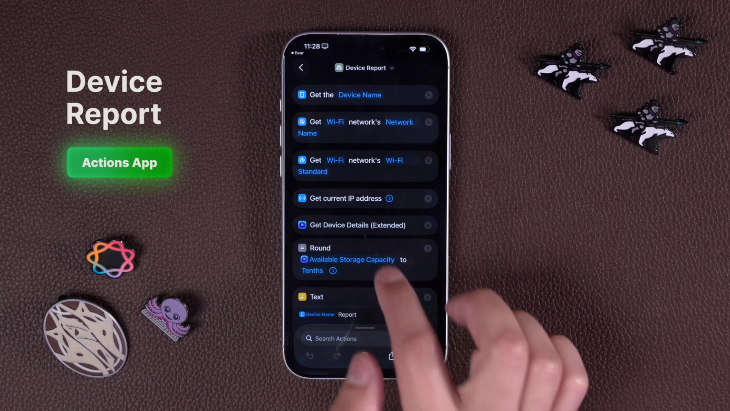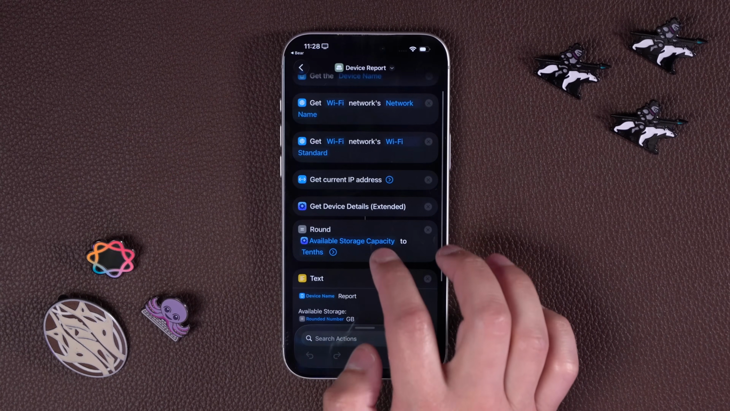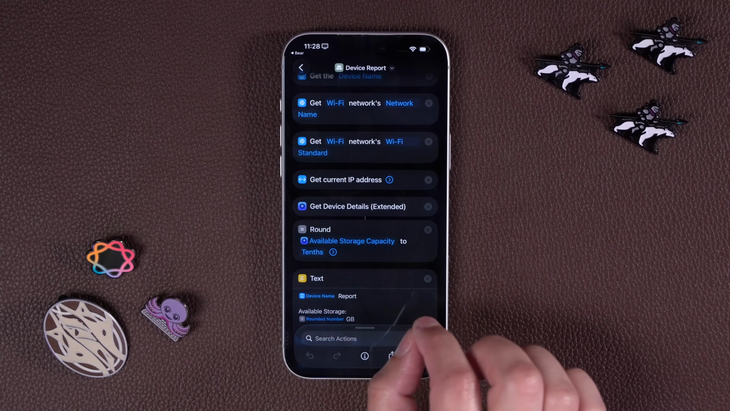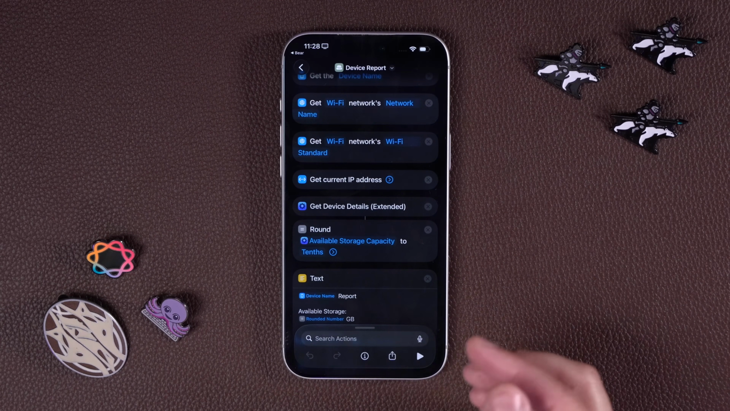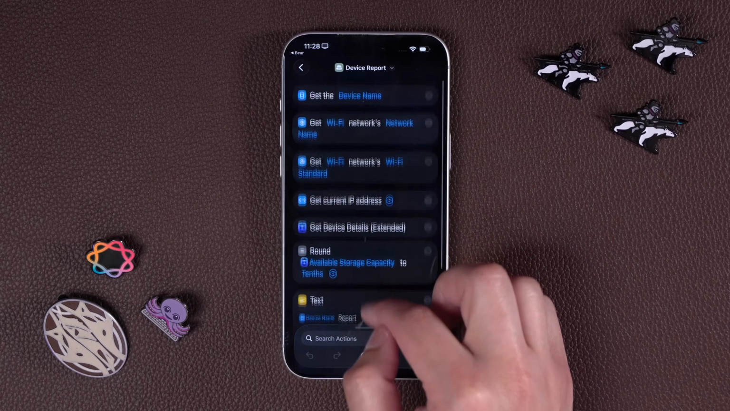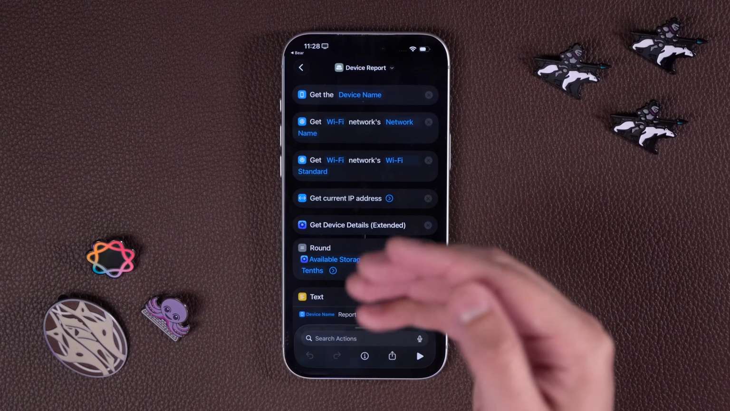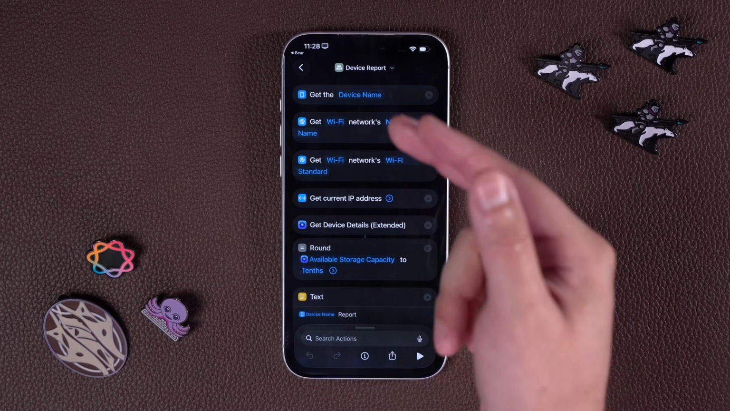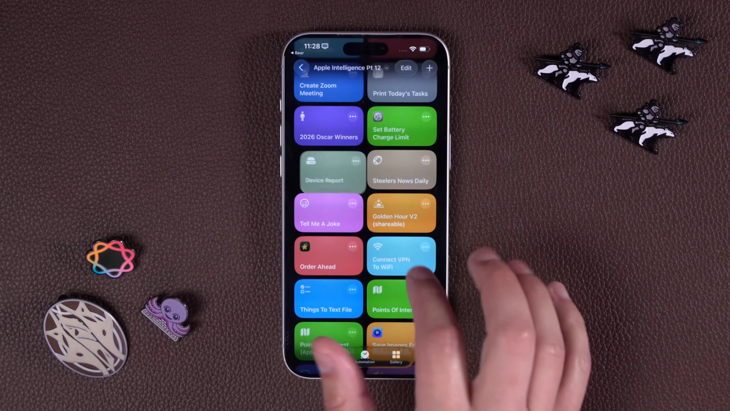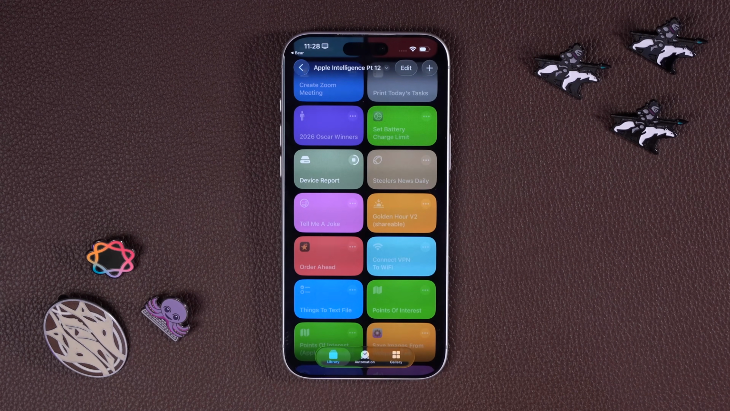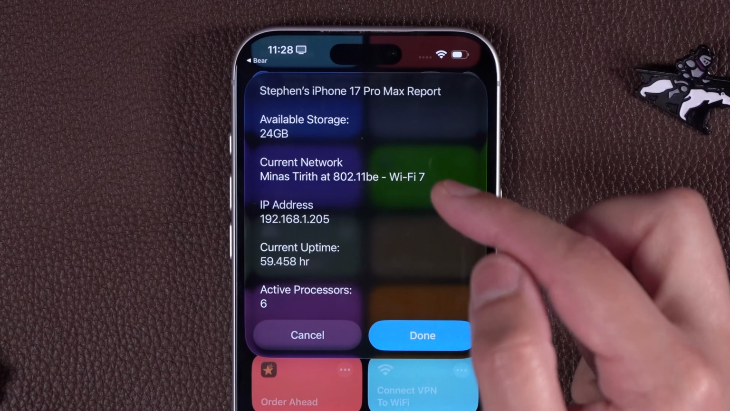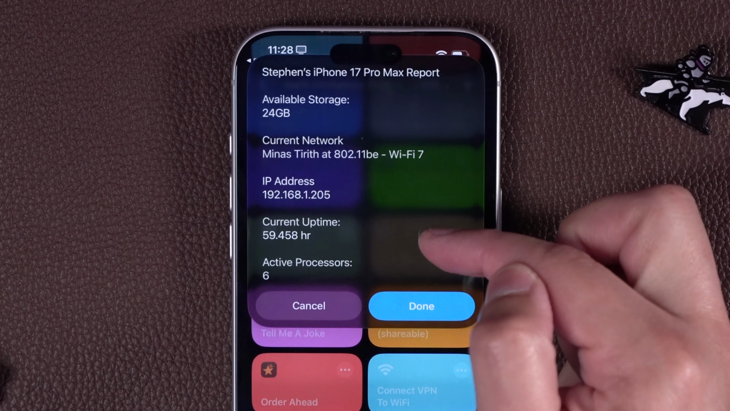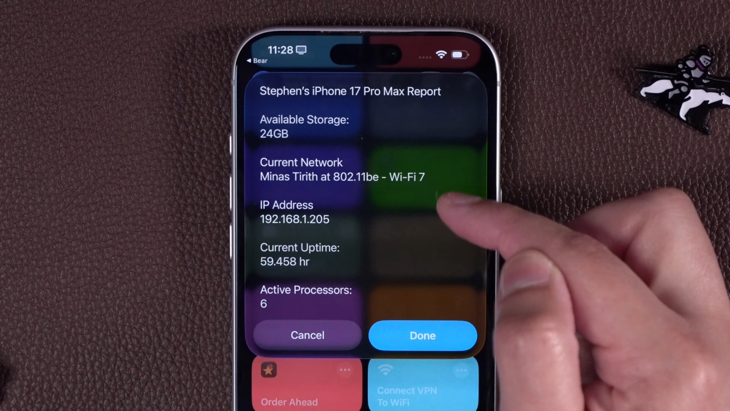This is the Get Devices Extended, which allows you to pull your device's current storage capacity, both the total storage and the available storage. So I used that action with a bunch of other built-in actions like getting your Wi-Fi network, IP address, and device name, and this is going to create a device report. When you run it, you should see it pretty quickly. It's going to tell you your available storage in gigabytes, the current network right here, and even the Wi-Fi standard of your currently connected network.